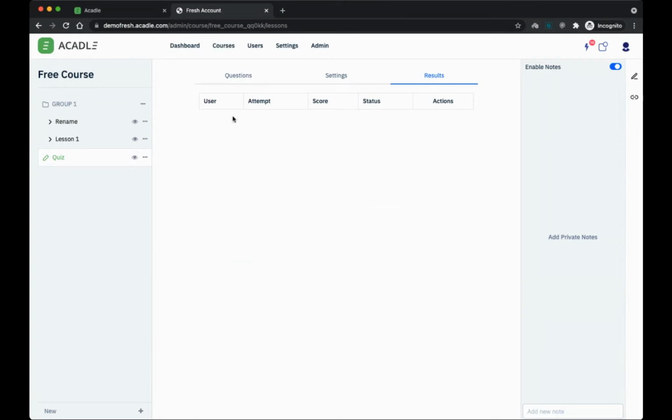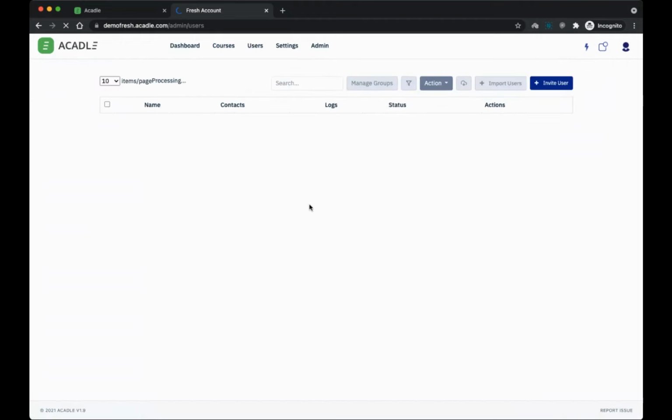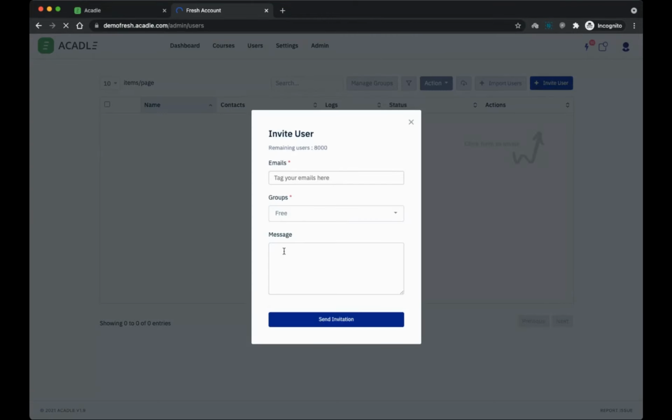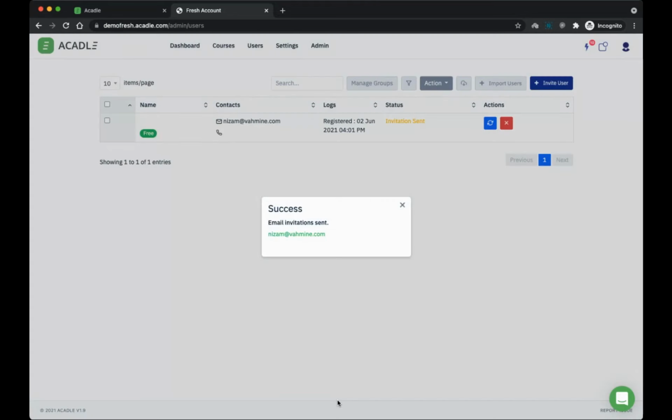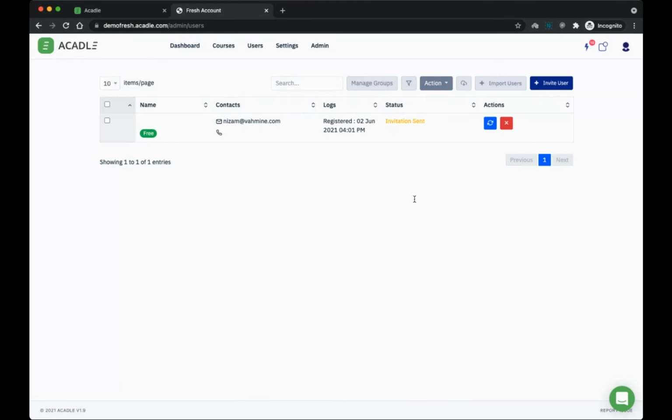Now let's say I've created all the courses and all that. What I can do is go to the users and invite users. Let's say I'm going to invite a user at mine.com and I'm adding him to the group free. Then he will get an email automatically and he can click on the link and join this. Now you can see it as an invitation sent stage. Once they log in, you will also be able to change their groups, delete them, deactivate them, etc. Or let's say if you want to change their group or remove them from a particular group, all that can be done from here.